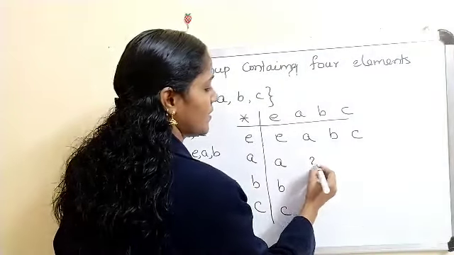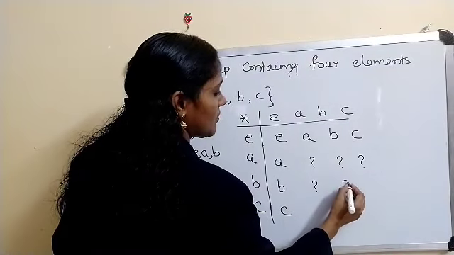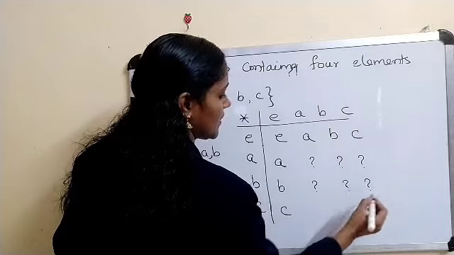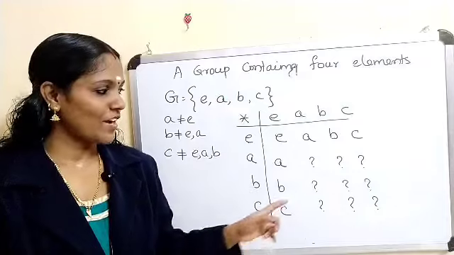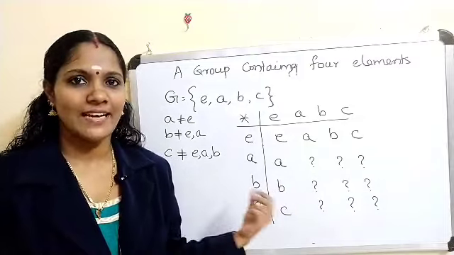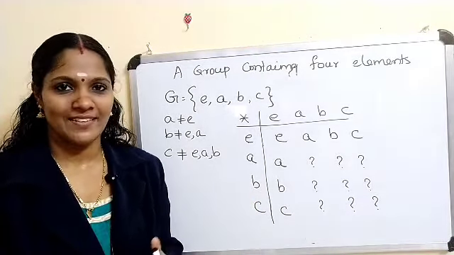You have to fill these places so that this algebraic structure G together with this star forms a group. We have to fill these places as in the previous case. I am giving you this as an assignment.